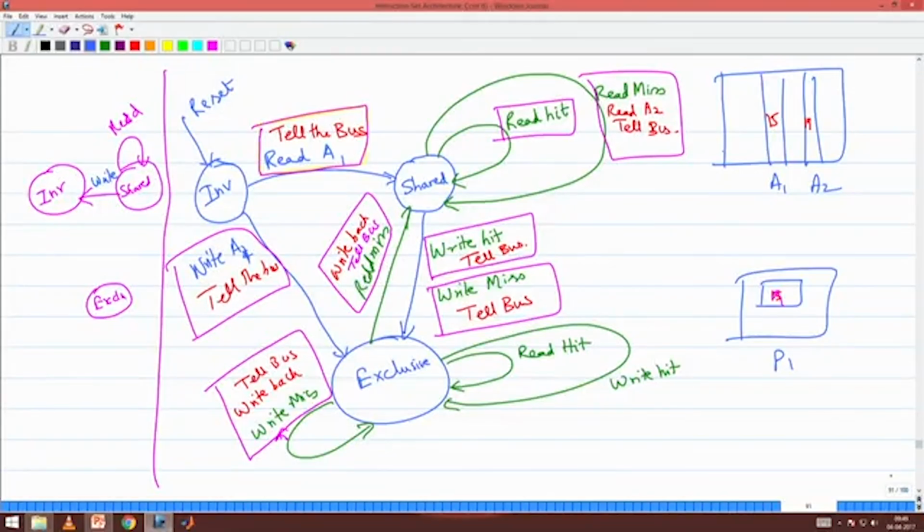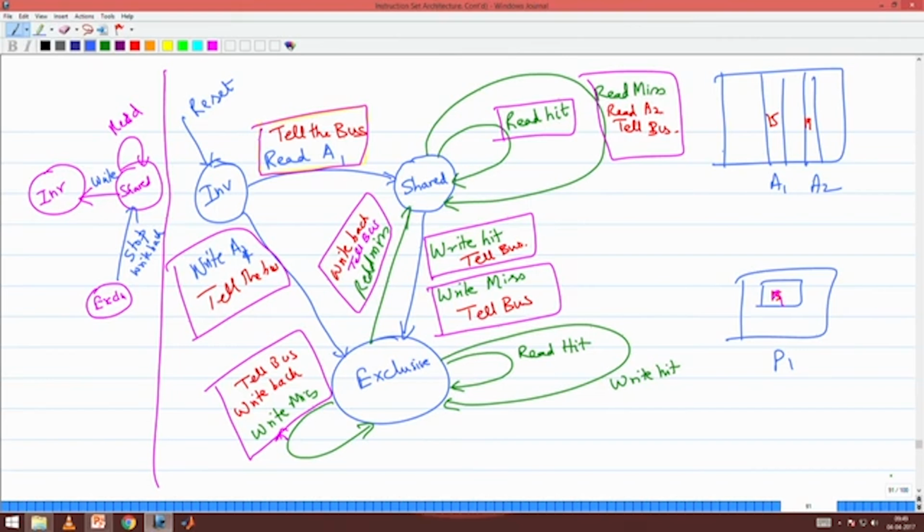I am in an exclusive state and somebody reads, right. Then I will say stop, write back. I am having the latest value of A, I am having 15, what is there in the memory is 10. Somebody is trying to read that address A, okay.